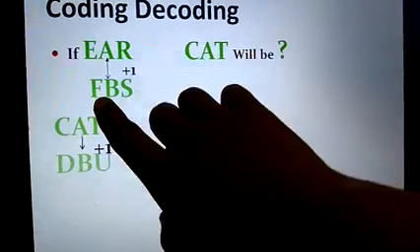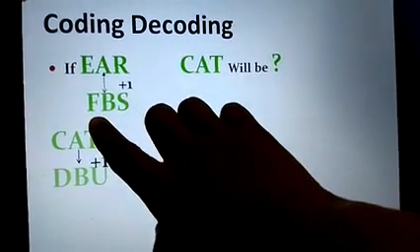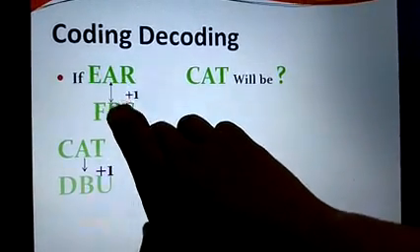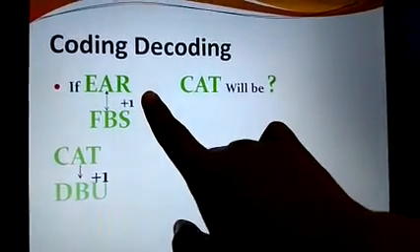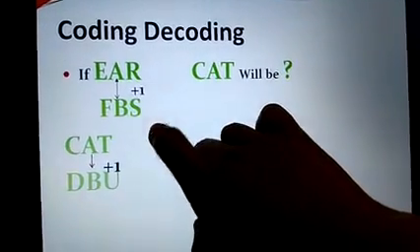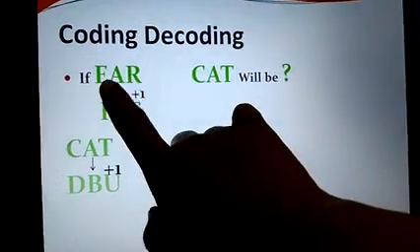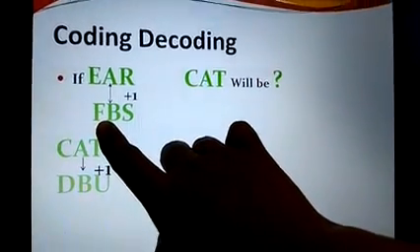Like E is coded as F. That means E is coded by its next alphabet F. A is coded as B. That means A is replaced by its next alphabet B. R. After R comes S. That means R is coded as S. So in this particular word, every alphabet is replaced by its next alphabet.